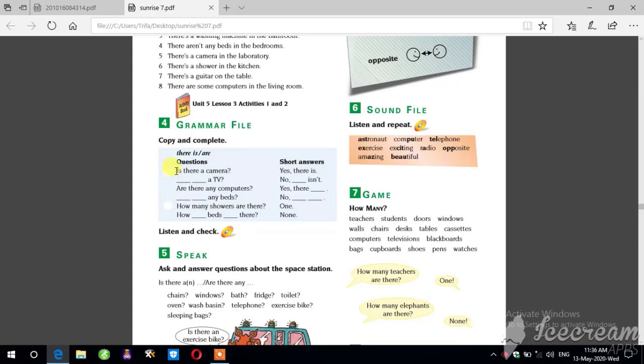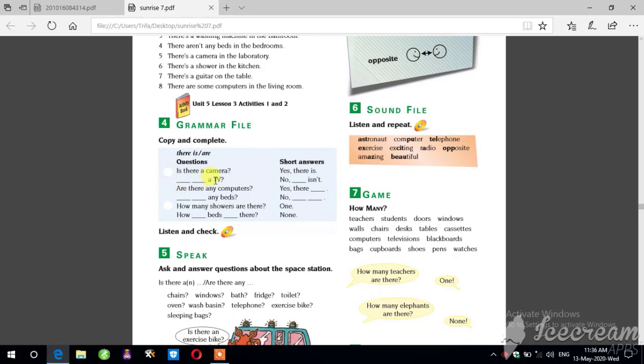So, if we look at the first one, it is about singular things. Asking about a singular thing, we use is and a in the sentence. Why a? Because it is used for indefinite article. Look at. Is there a computer? If there is, we say yes, there is. If there is not a computer, we say no, there isn't.